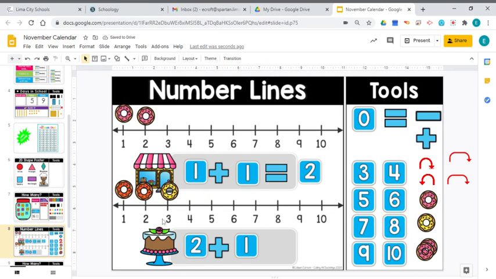So I had 2 donuts. I added one more. Now, how many donuts does that equal? That's our equal sign right there. Right, it equals 3 donuts. 1, 2, 3. So 2 plus 1 more equals 3.